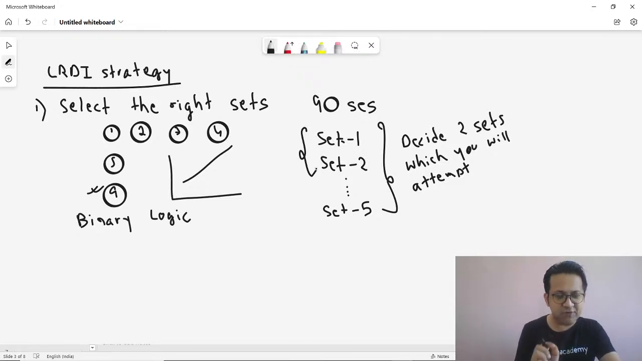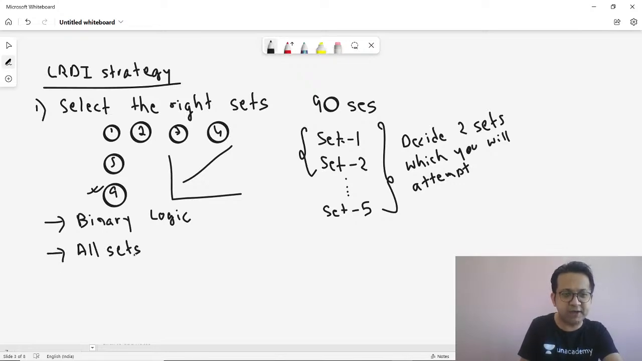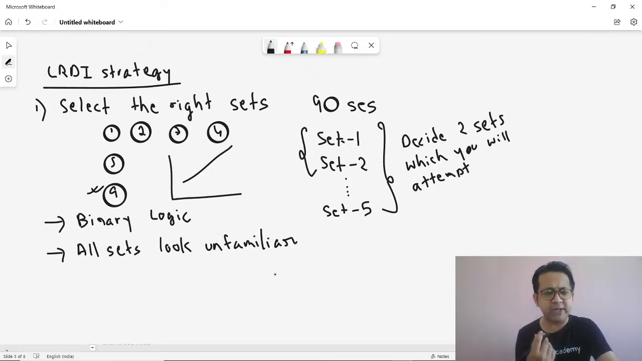First, selection of the right sets. On the contrary, there might also be a scenario where all sets look unfamiliar. This is especially true if your preparation is not up to the mark. If all sets look unfamiliar, you've never done such sets before, you know what? Attempt the one whose topic you at least know well.